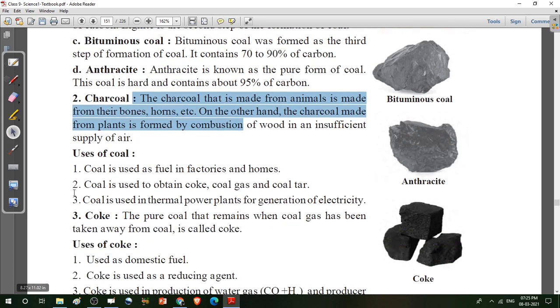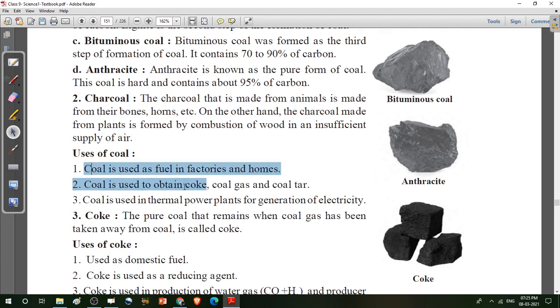What are the uses of coal? Coal is used as a fuel, you know very well. Coal is used as a fuel in factories and homes also. Coal is used to obtain coke, coal gas, and coal tar. Our roads are also made up of coal tar. Coal is used in thermal power plants for generation of electricity. It is also used in water purification.